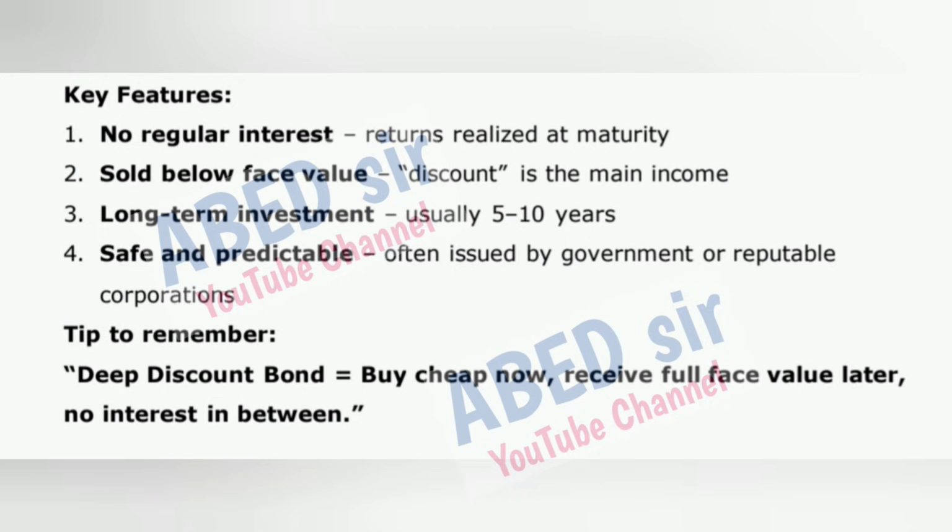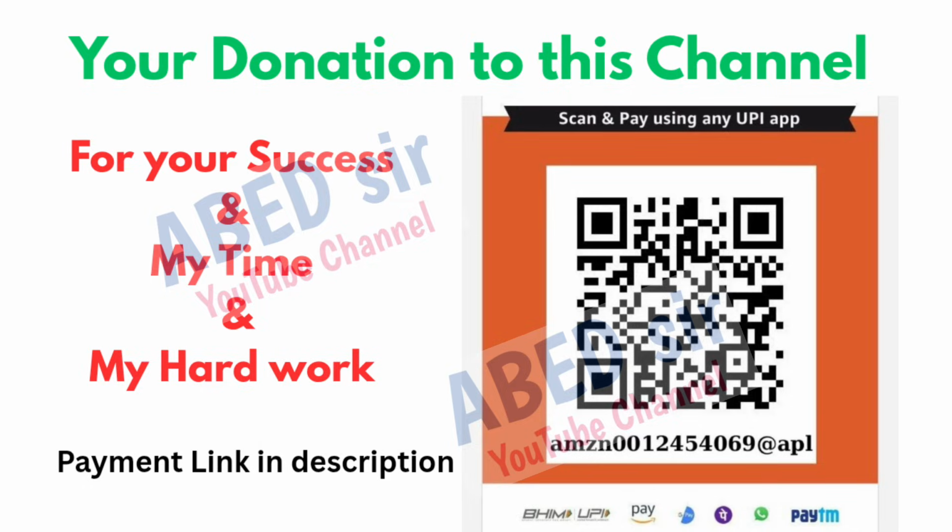Sold below face value, discount is the main income. 3. Long-term investment, usually 5 to 10 years. 4. Safe and predictable, often issued by government or reputable corporations. Tip to remember: deep discount bond equals buy cheap now, receive full face value later, no interest in between.